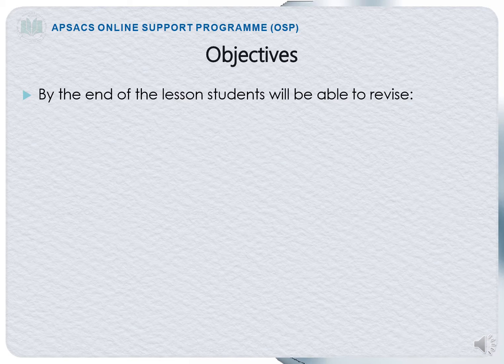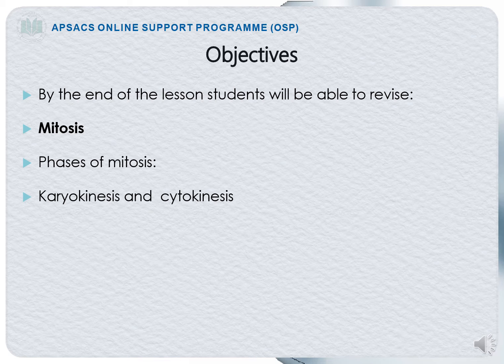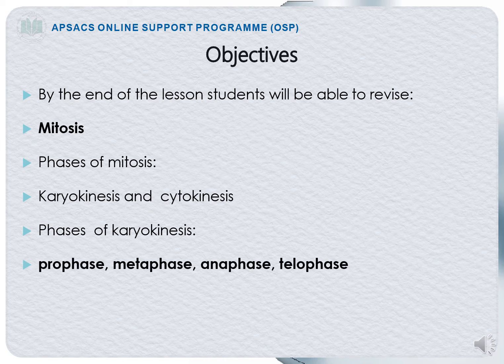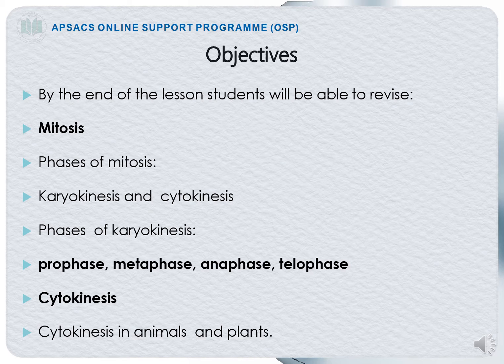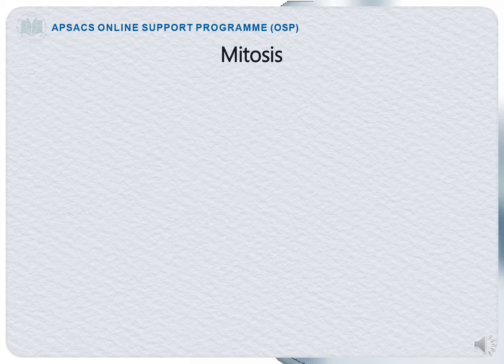Objectives. By the end of the lesson, students will be able to revise mitosis, phases of mitosis that are karyokinesis and cytokinesis, then phases of karyokinesis that are prophase, metaphase, anaphase and telophase. Cytokinesis, then how cytokinesis takes place in animal cells and then in plant cells.